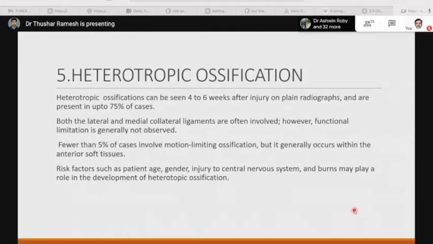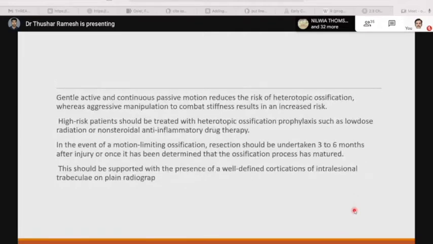Fewer than 5% of cases involve motion-limiting ossification, but it generally occurs within the anterior soft tissues. Risk factors such as patient age, gender, injury to the central nervous system, and burns play a role in development of heterotopic ossification. Gentle, active, and continuous passive motion reduces the risk of heterotopic ossification, whereas aggressive manipulation to combat stiffness results